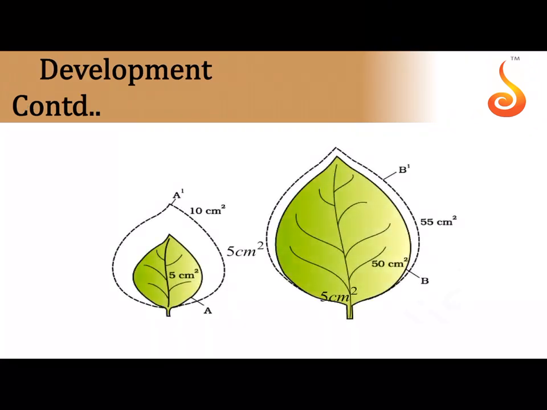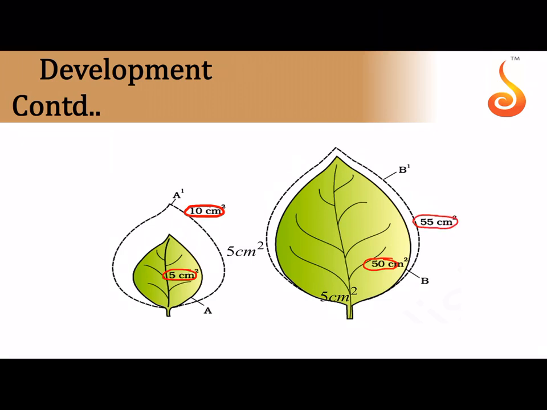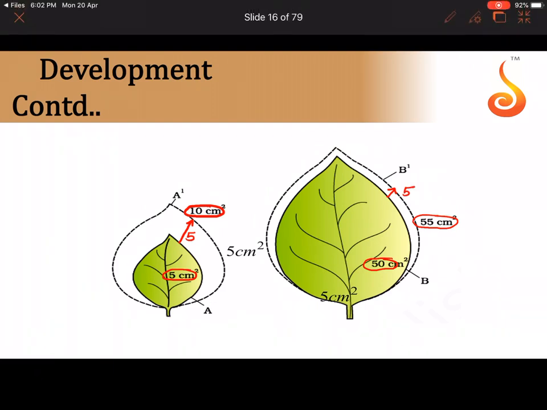See here also, the initial value here is 5 and later it became 10, isn't it? And here the initial surface area of the leaf is 50 and later it became 55. So by how much has it increased? If you see here, it has increased from 5 to 10, by 5 units. Here also, from 50 to 55, it has increased by 5. Now that is referred to as absolute growth rate.